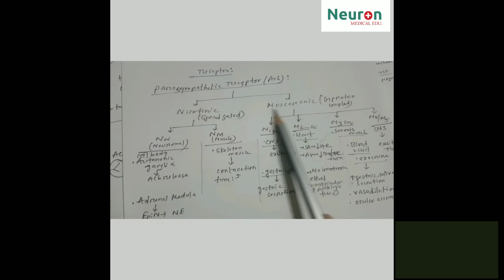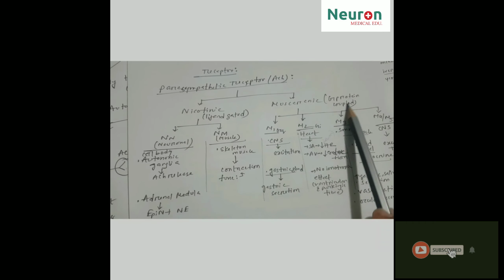Now, the nicotinic receptor is ligand gated, and the muscarinic receptor we can call a G-protein coupled receptor.